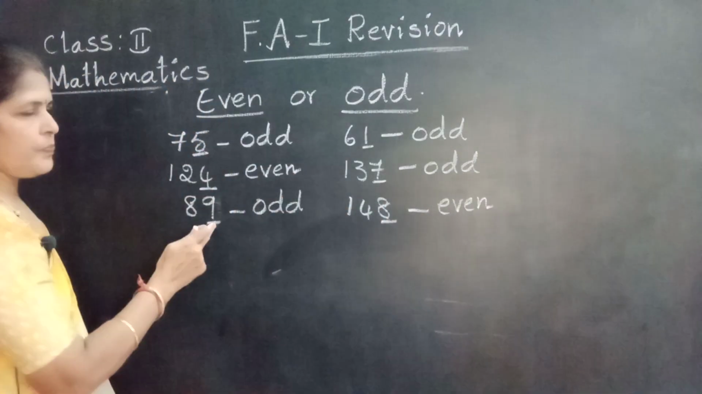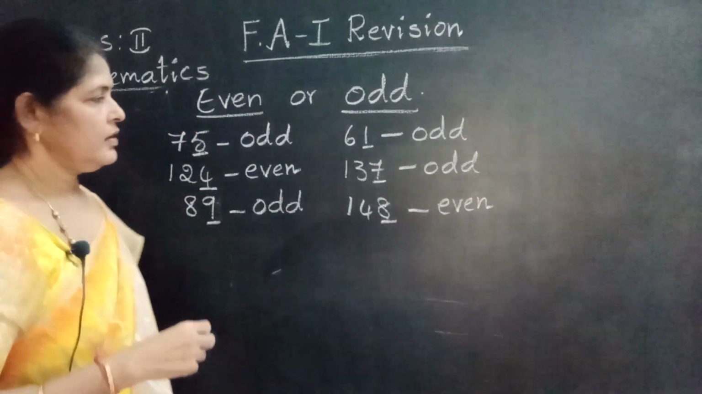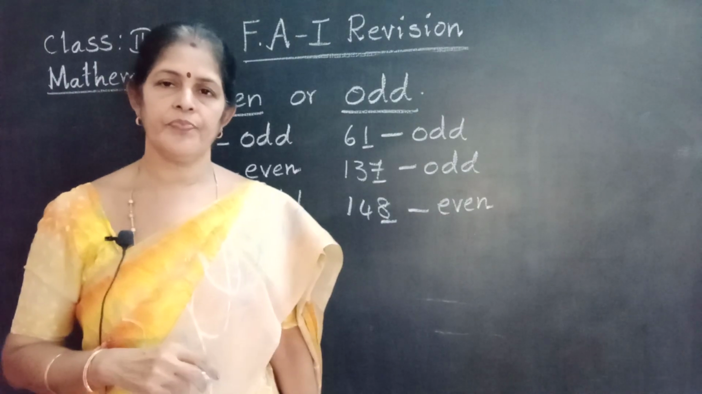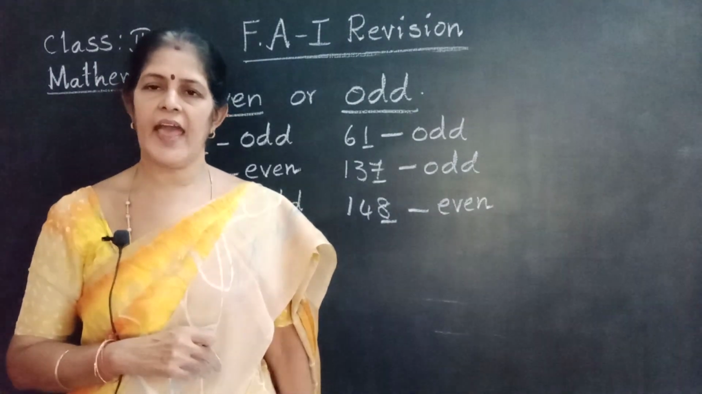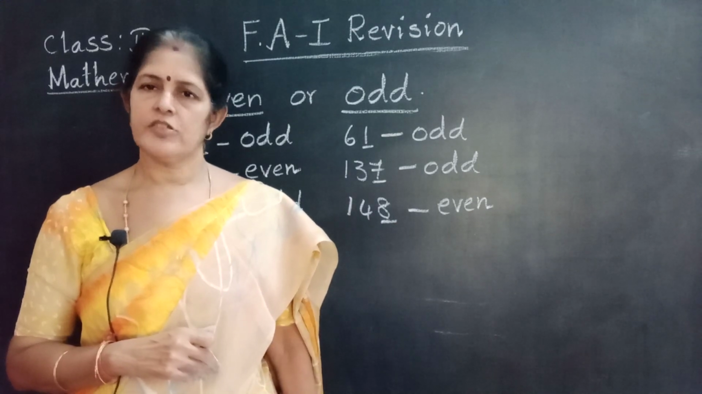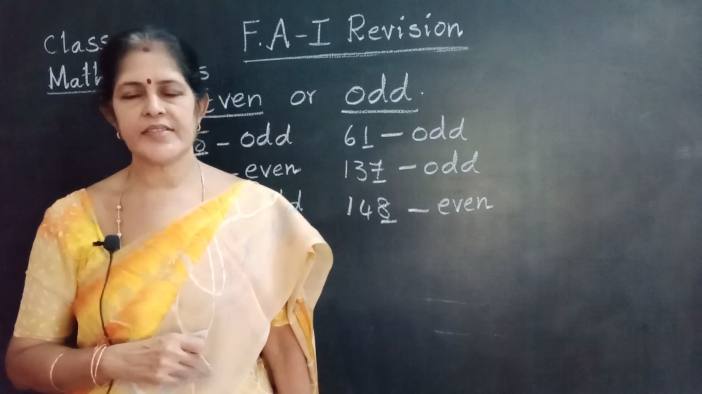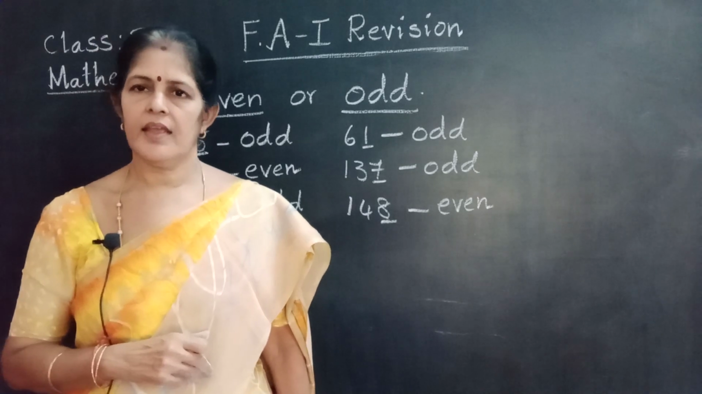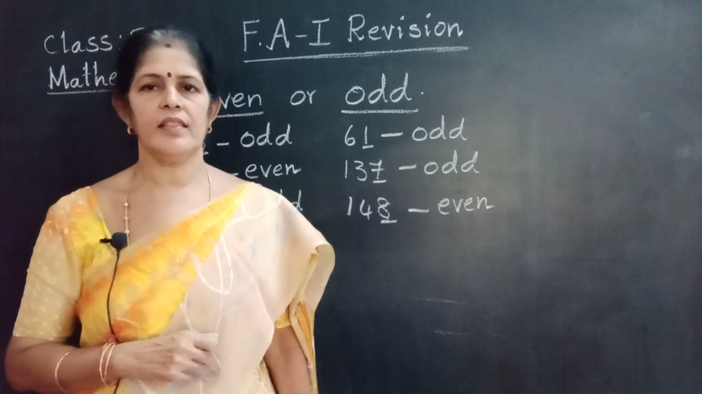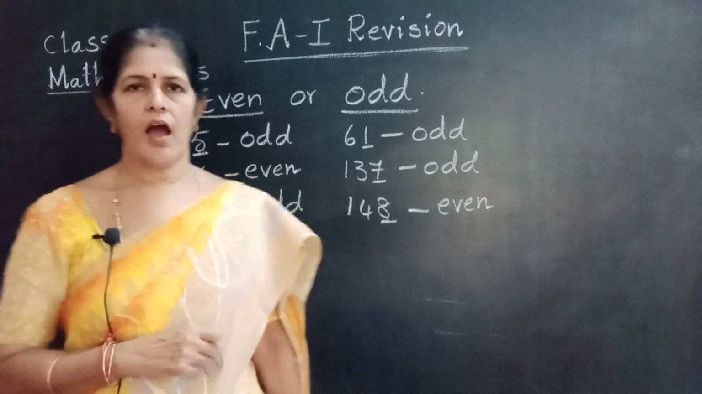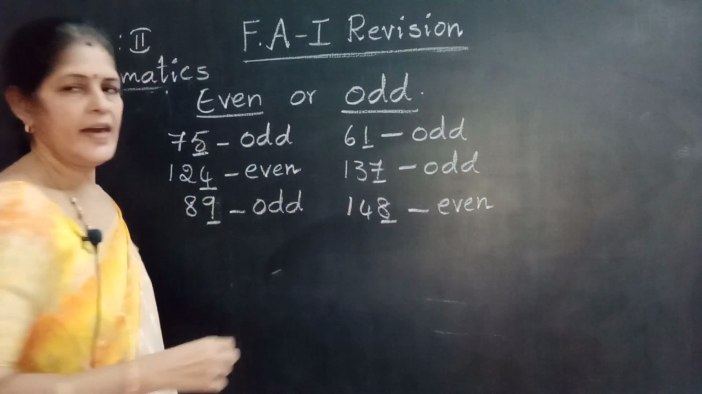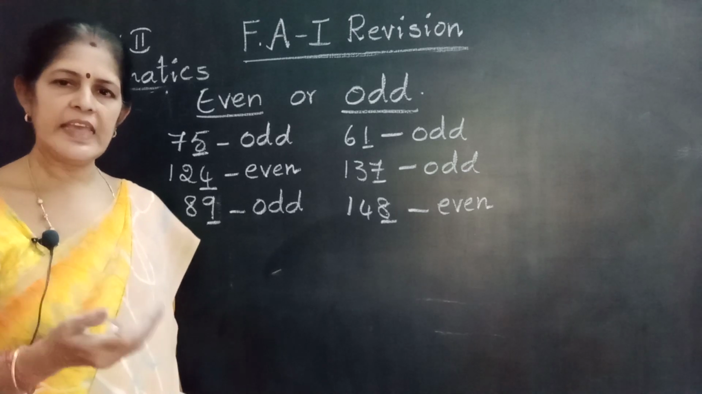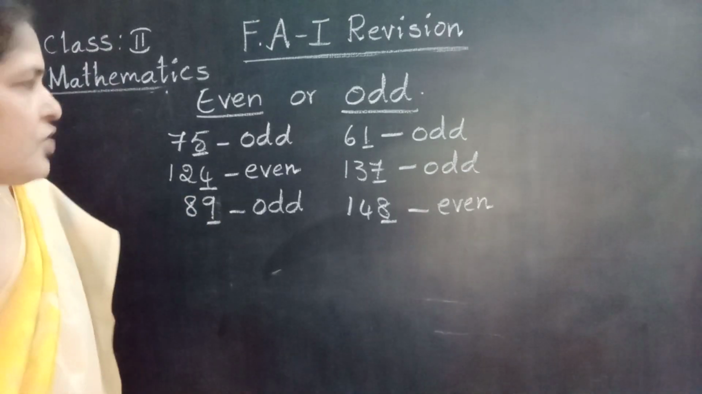If the given numbers have 2, 4, 6, 8 and 0 in the ones place, those are even. The given numbers having 1, 3, 5, 7 and 9 in the ones place, those are odd. That means check the ones place number and identify whether the given number goes to even or odd. Next one.